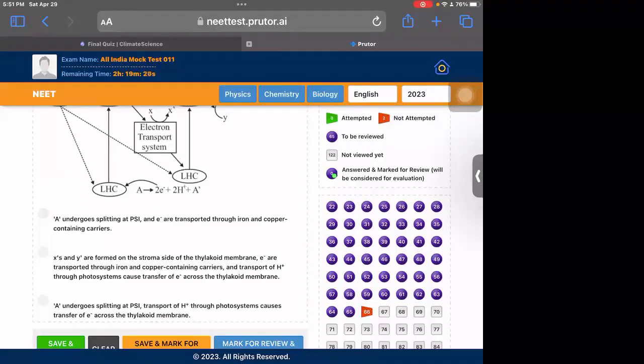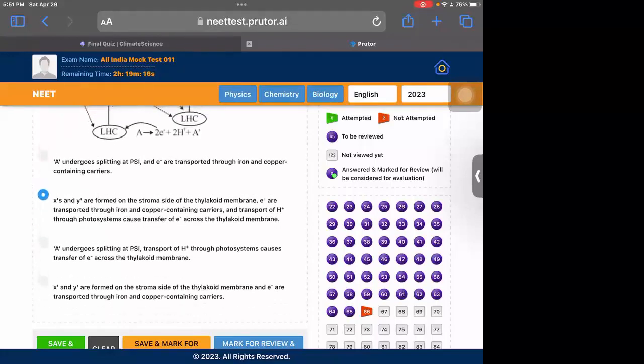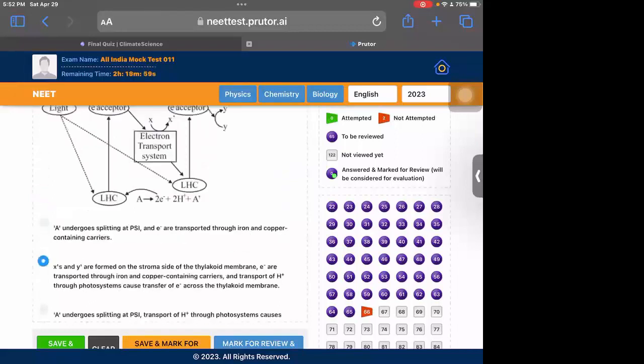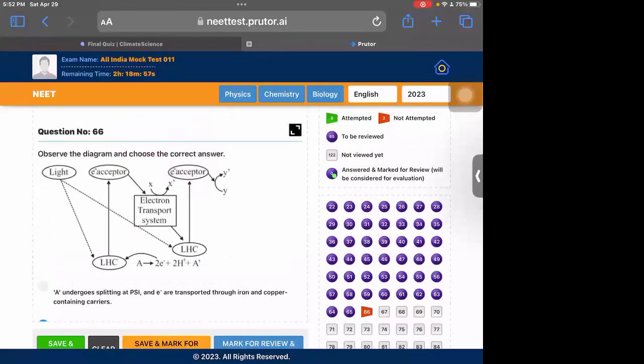So the second one: X dash and Y dash are formed on the stromal side, and electrons are transported through iron and copper containing. That's right. And transport of hydrogen through the photosystem causes a transfer of electrons. This is the correct one. The fourth one, there is no mention of hydrogen. Electrons are transported through iron and carbon. The fourth one is an incomplete one. The most appropriate is the second one.